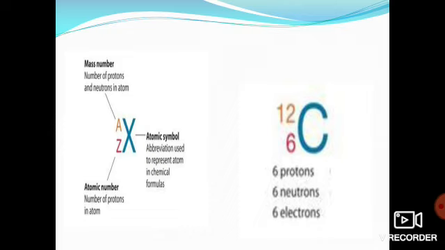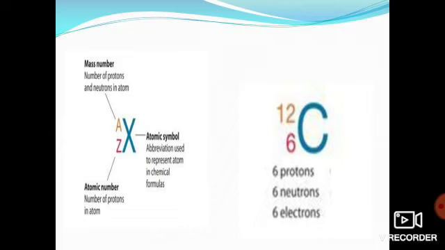Clear? So I have taken the example of carbon. Its atomic number is 6. So see, at the lower left I have written 6, and at the upper left corner I have written 12. Got it? And if we want to calculate its proton number, we will come to know that because its atomic number is 6, its proton number is 6.